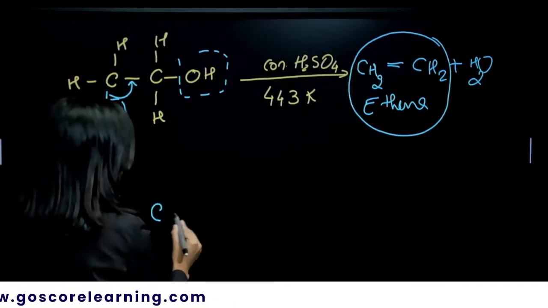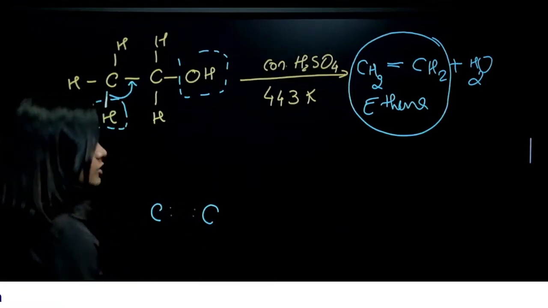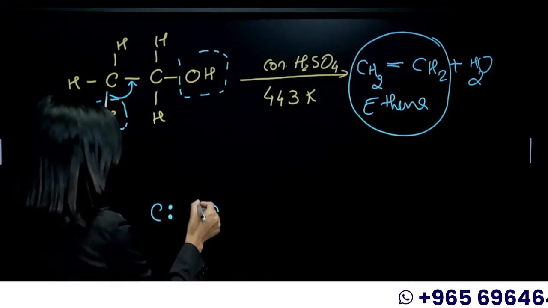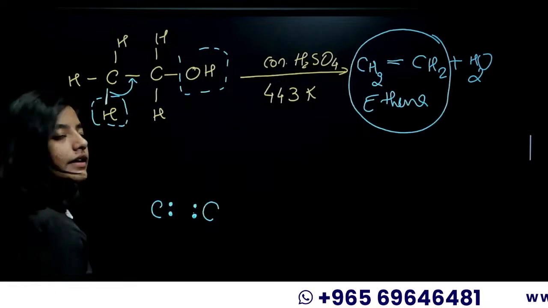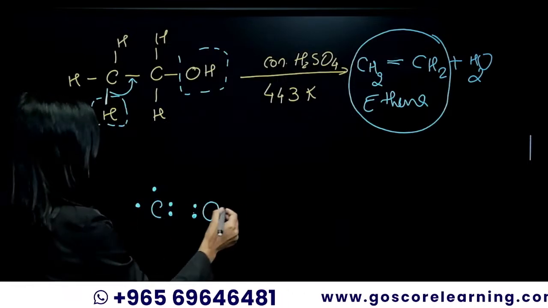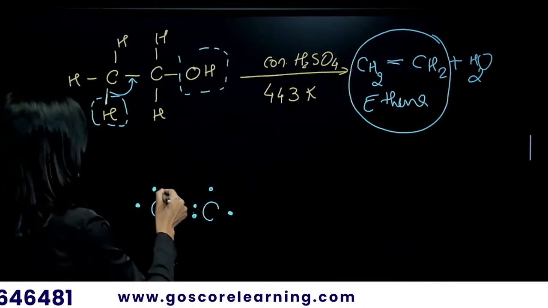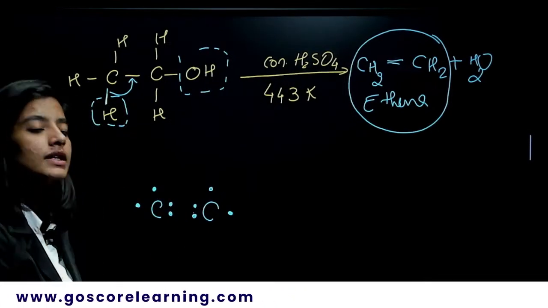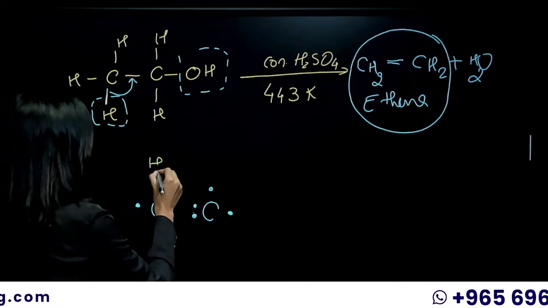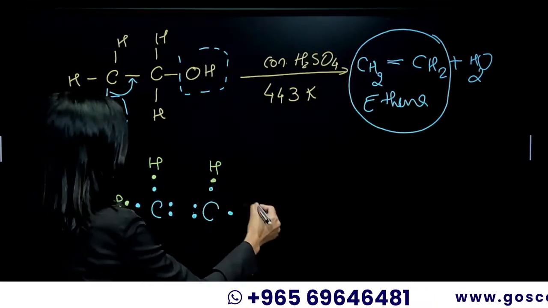We know that there are two carbon atoms and there is a double bond between them, which is nothing but electrons shared by the two carbon atoms. Is this visible? Do you want me to draw bigger dots? Now, each carbon atom will be joined with two hydrogen atoms. There are 4 valence electrons for one carbon atom. Now let's change the color of the pen and draw hydrogen. Hydrogen participates in the chemical reaction by sharing one electron, so we'll draw the hydrogens as well.